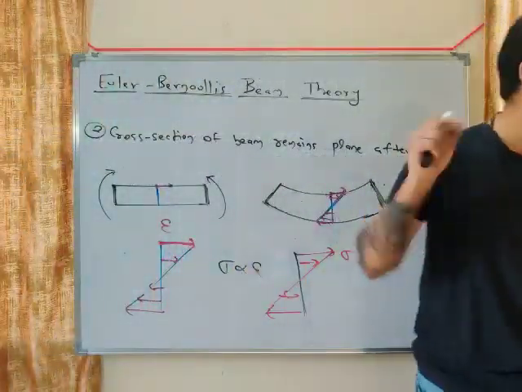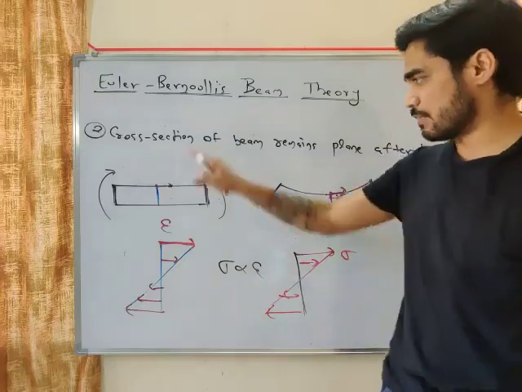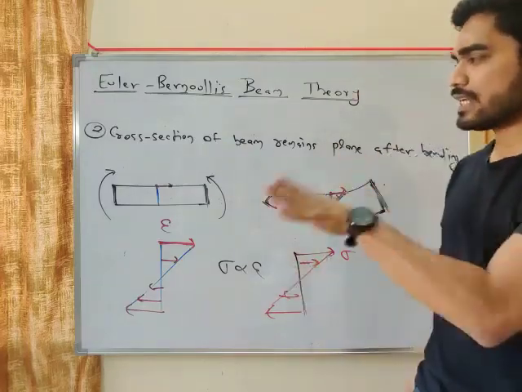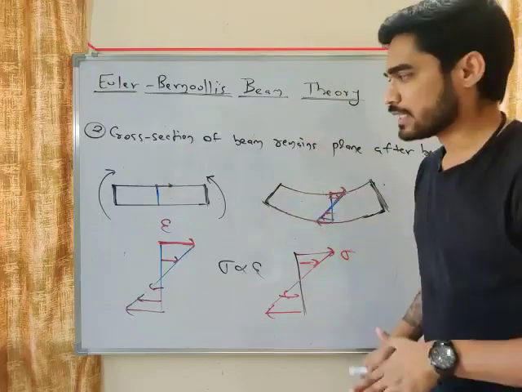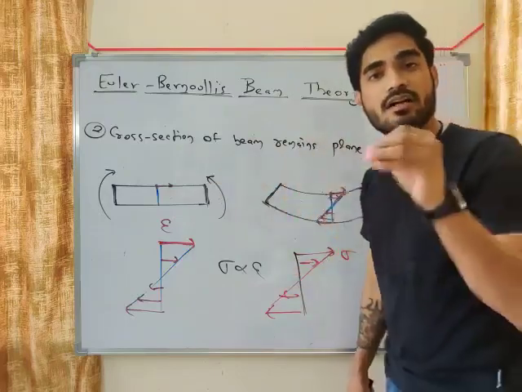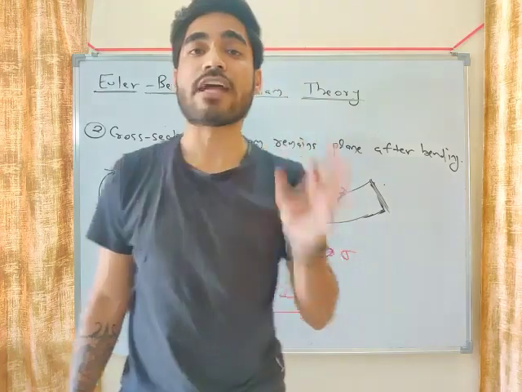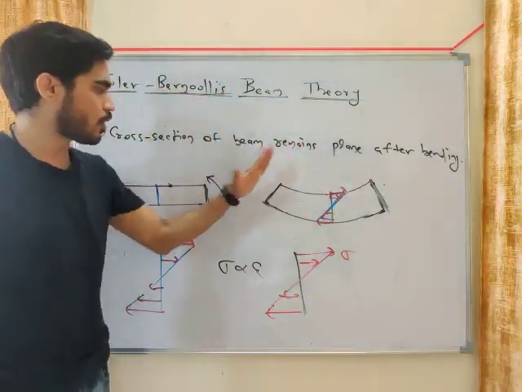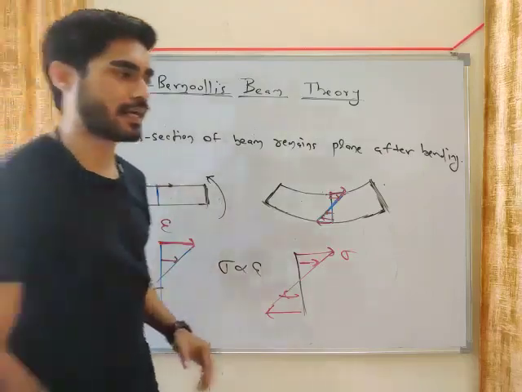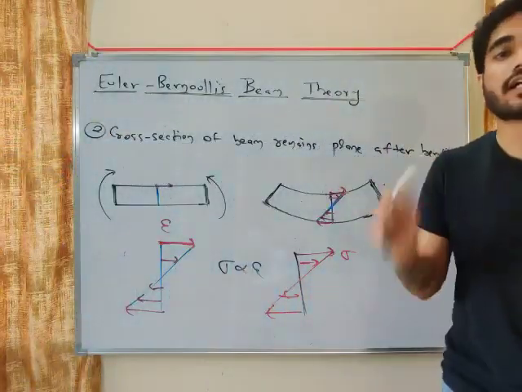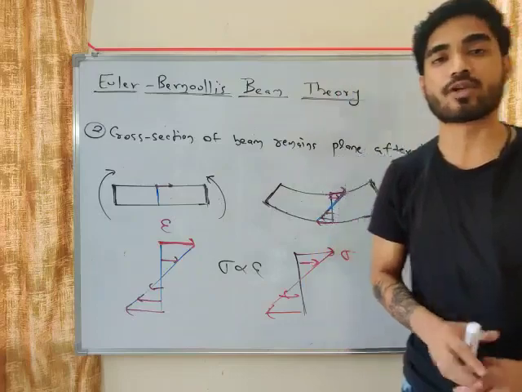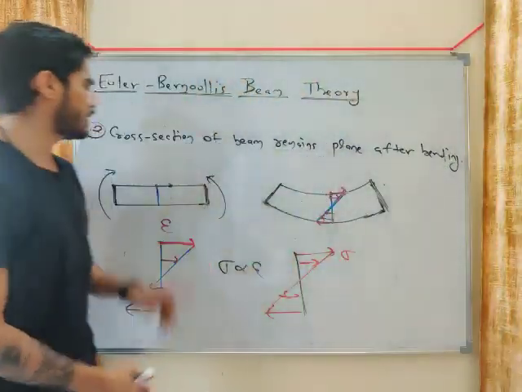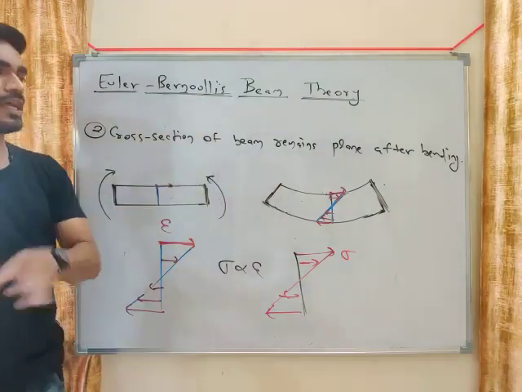Okay, so this is another very important assumption: cross section of beam remains plane after bending. If there is a shear, then cross section will become distorted. But we are assuming there is no effect of shear. That's why it will remain plane after bending. So these are two very important assumptions in Euler-Bernoulli's beam theory. The first assumption, beam is under pure bending, and the second assumption, cross section of beam remains plane after bending.